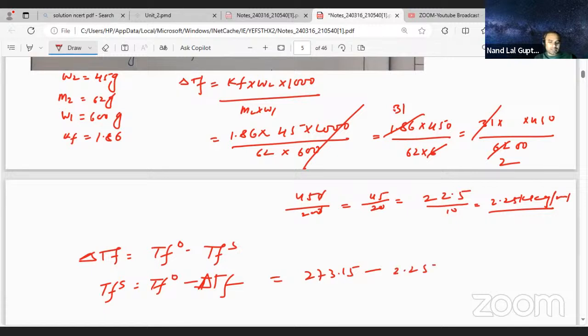So you can subtract this one easily. 273.15 minus 2.25 is coming 270.9 Kelvin. So this is reduced. Depression in freezing point occurs there.